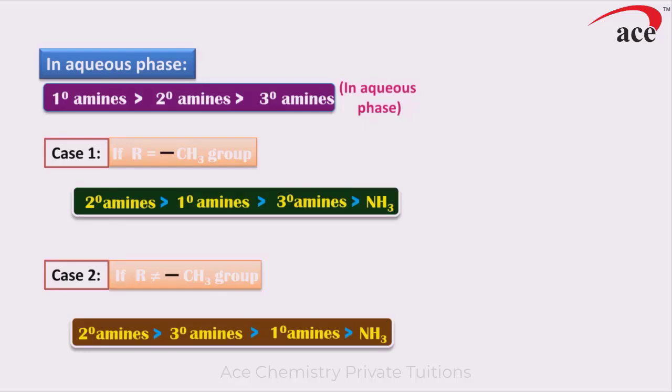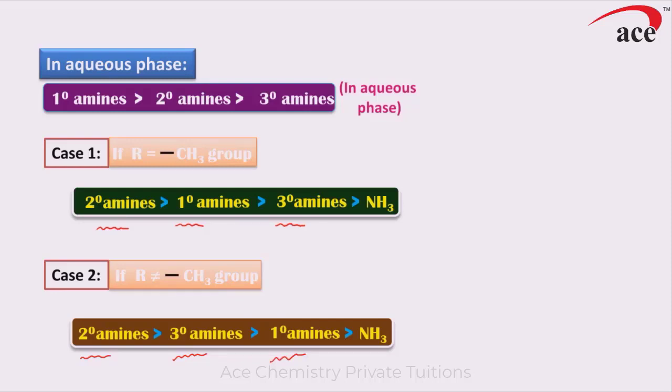I repeat, when the alkyl group is methyl, the order is 2 degree greater than 1 degree greater than 3 degree, followed by ammonia. If the alkyl group is ethyl or propyl, it is still 2 degree first, invariably most basic. But the predominating factor should be the plus I effect, and therefore 3 degree amine comes next, followed by 1 degree amine. So in the gaseous phase, the solvation effects and the stabilization due to hydrogen bonding are absent, and hence the basicity of amines depends only on the plus I effect of alkyl groups.